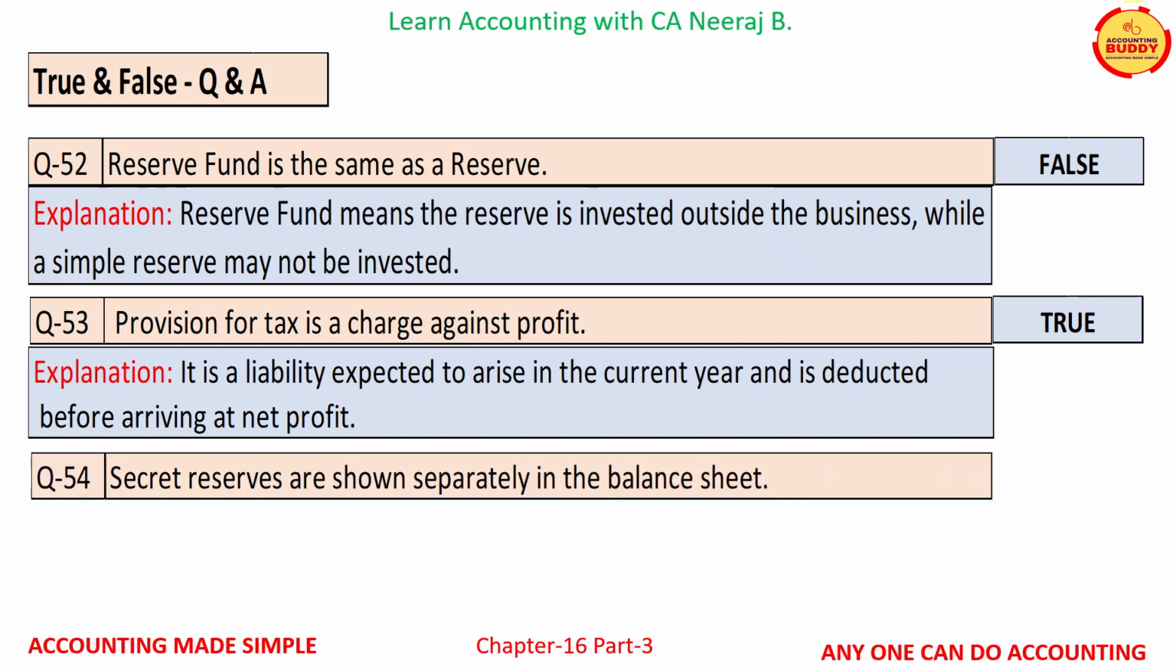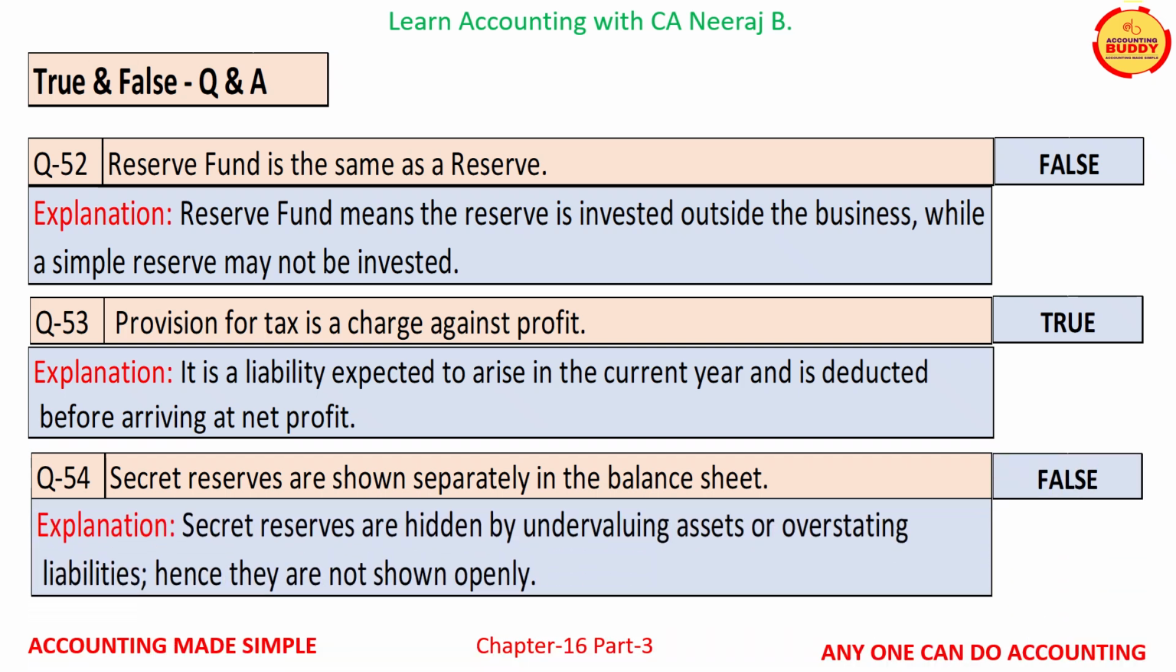Question number 54 is, secret reserves are shown separately in the balance sheet. This is a false statement. Secret reserves are hidden by undervaluing assets or overstating liabilities. Hence, they are not shown openly.